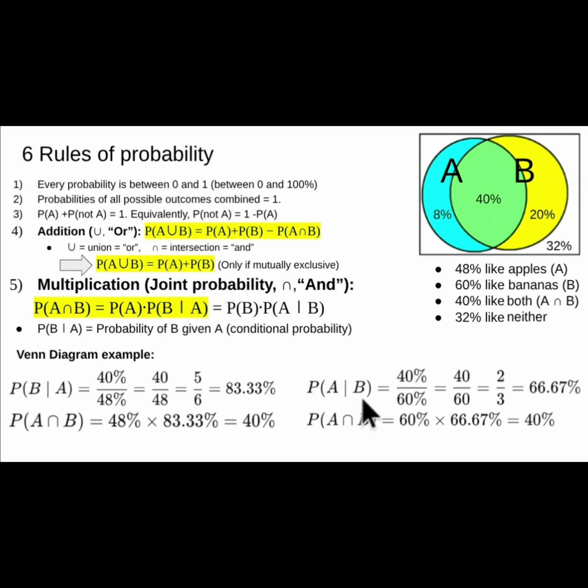The fact that P of A given B, which is 67%, is not the same as just plain P of A, which is 48%, and likewise P of B given A, which is 83%, is not the same as just plain P of B, which is 60%, tells you that liking apples and liking bananas is not independent. Knowing that someone from this imaginary population likes apples tells you that they have a higher chance of liking bananas, and vice versa. Obviously, this is not always the case for any two variables. Not all variables are dependent on one another.